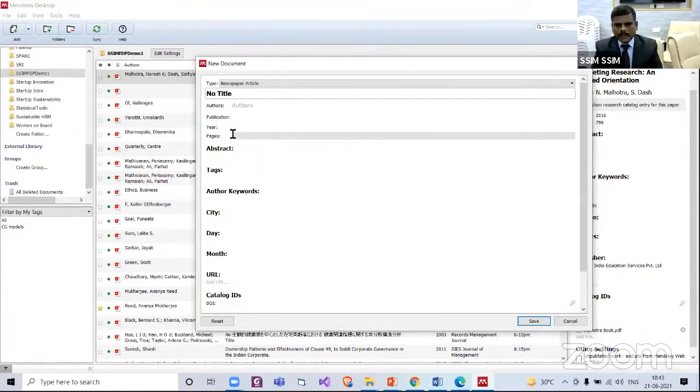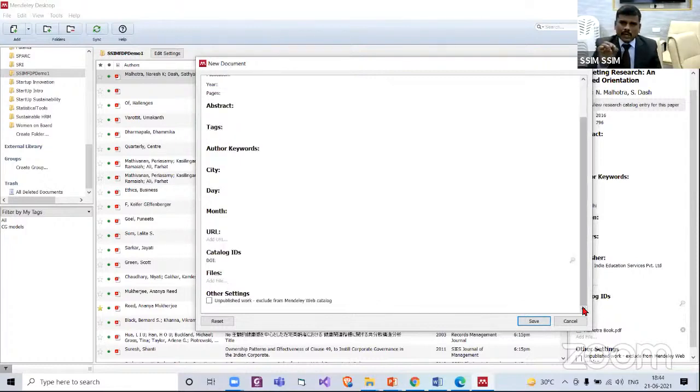Then for newspaper, we need to add the date also. Date of the news. The earlier case, we entered for a book where we stopped with publisher name. Now we are entering a newspaper article, so we need to specify the date and month. Here also you specify. Then city and all other information.